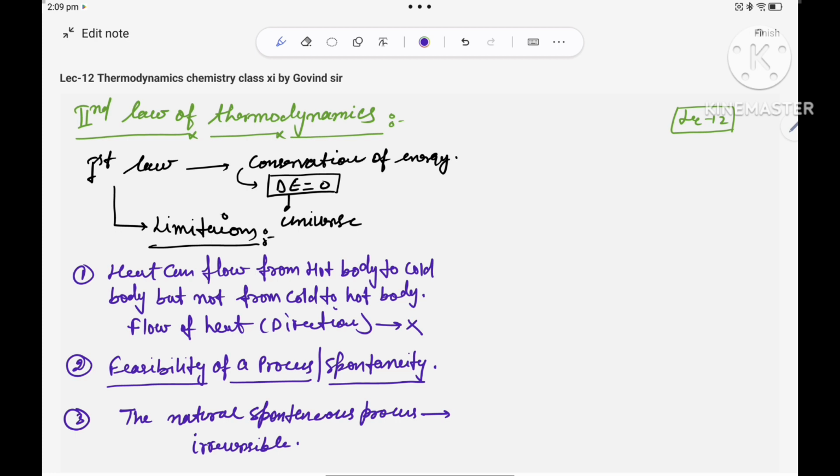What is the nature of water? It flows from high to low. That is a natural process, and it is irreversible. That means water cannot flow from a low to a high place. But when you apply a DC motor, it becomes possible.